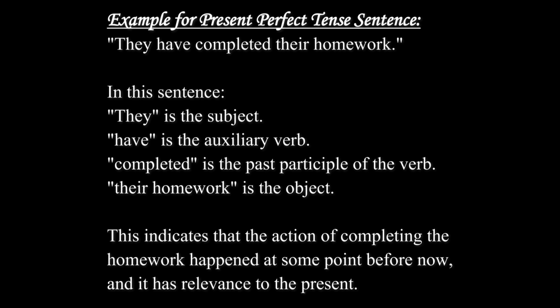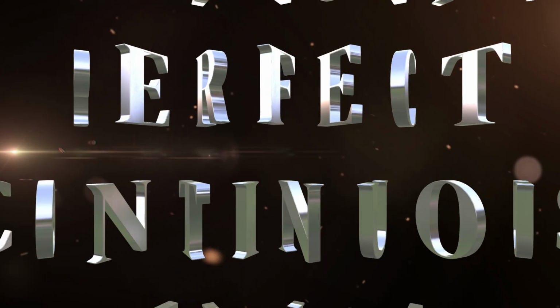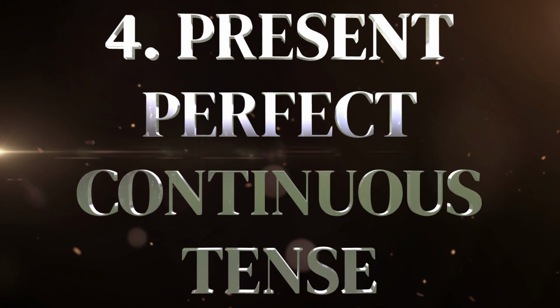In this sentence, they is the subject, have is the auxiliary verb, completed is the past participle of the verb, their homework is the object. This indicates that the action of completing the homework happened at some point before now, and it has relevance to the present. Present perfect continuous tense.